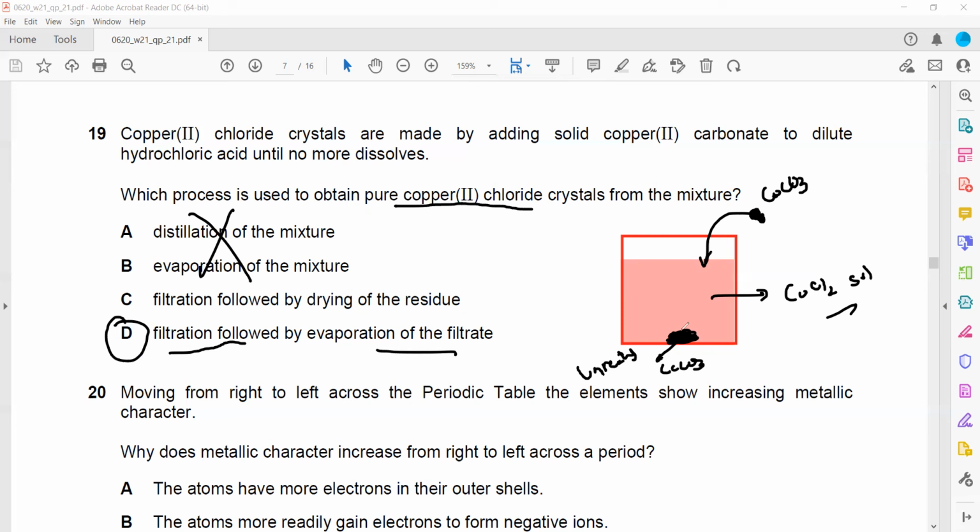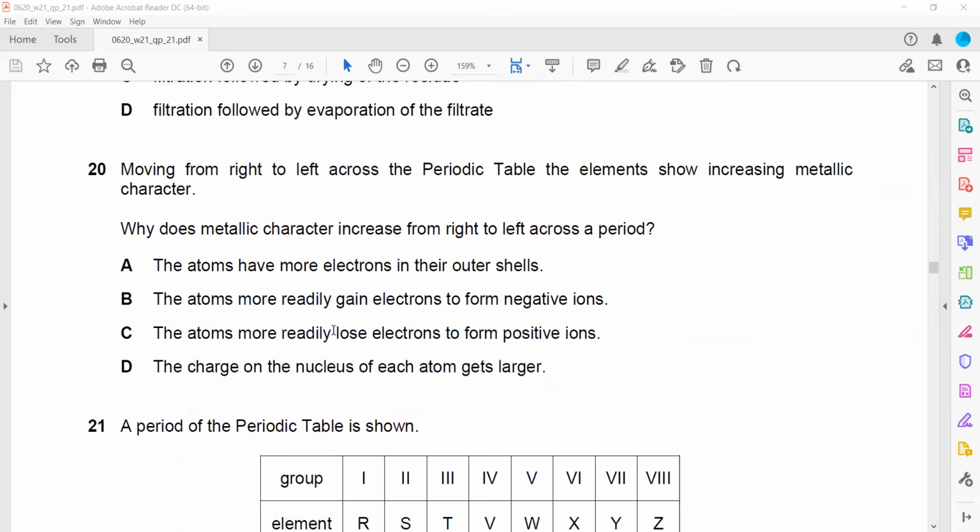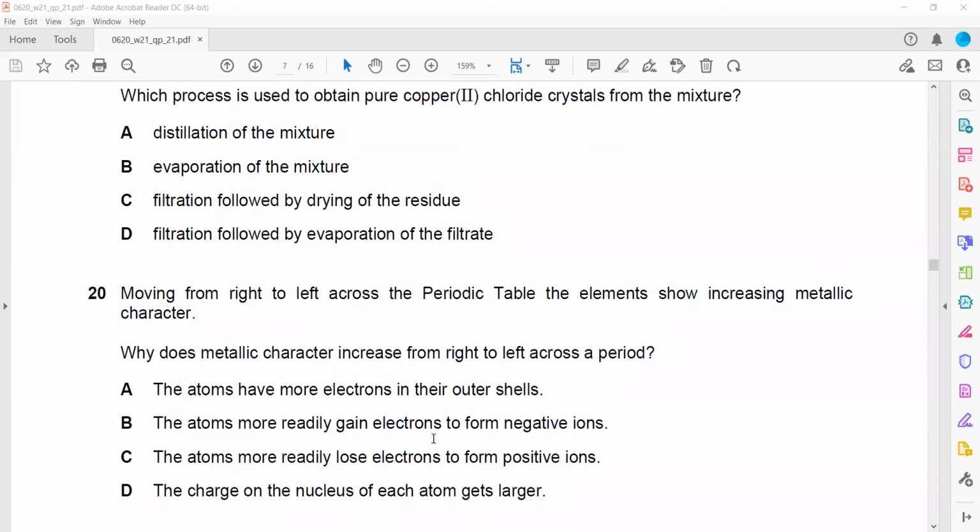When we first filter, we'll have copper carbonate separate from the solution, and from the solution we'll remove all of the liquid, so it will produce solid. So two techniques are used to obtain the soluble salt from a solution: either crystallization or evaporation.